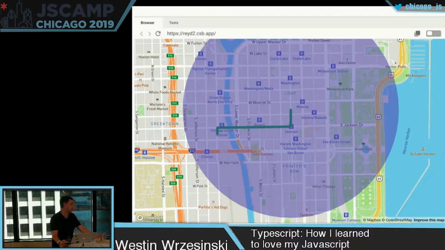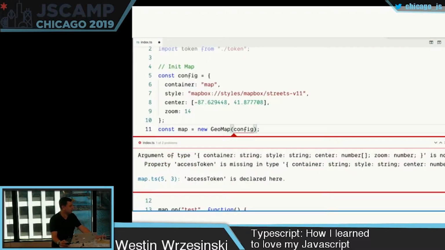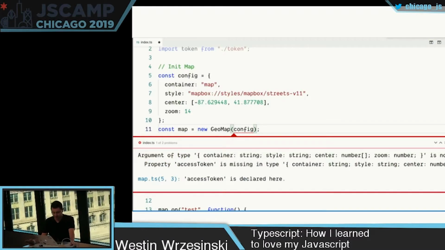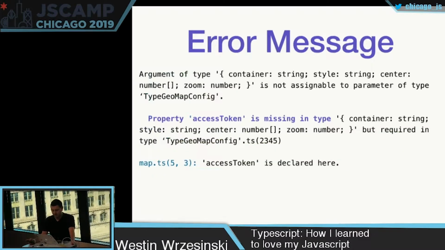I went to the README, I copy and paste the code in the usage example, straight into my editor. I didn't run it yet, but my editor immediately greets me with feedback, which is great. So I peek into the feedback, and it's an error message. And inside this error message, I see property access token is missing in type. Awesome. I didn't have to run or build anything. Maybe my package building step is nowhere near as easy. So this saves me a ton of time, hopefully. And also, I didn't leave my editor, which is very nice.